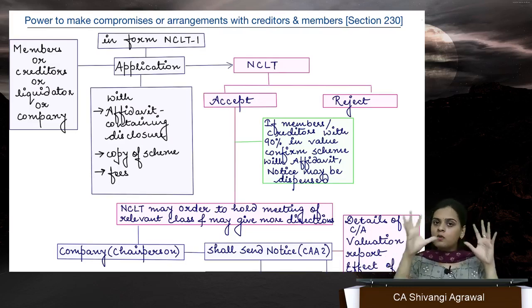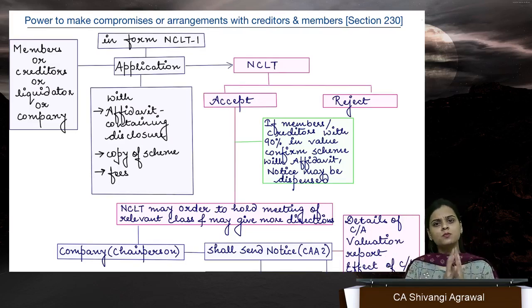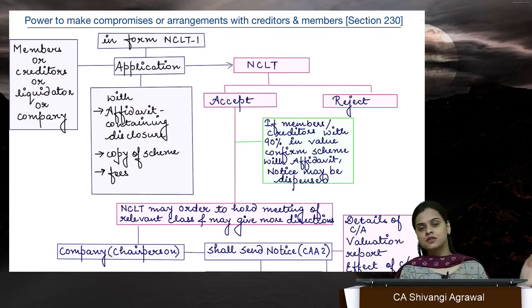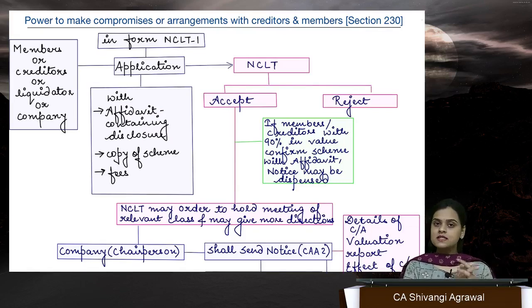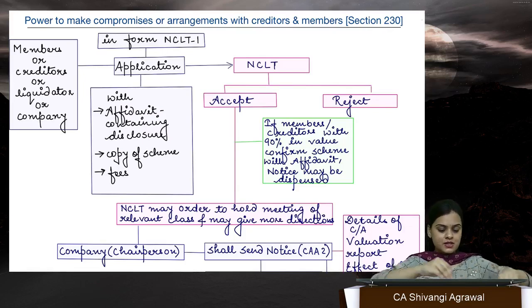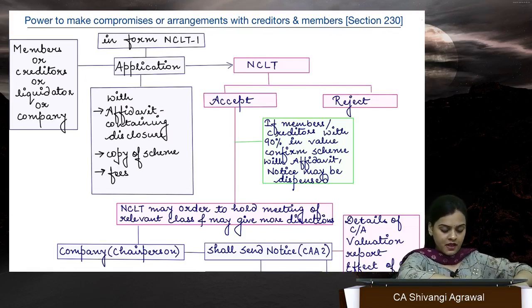So I hope you understand that the most important section of this particular chapter is section 230, undoubtedly. Fine. So we'll start with the revision. The very first section, section 230, where there is a power to make compromise or arrangements with creditors as well as members.